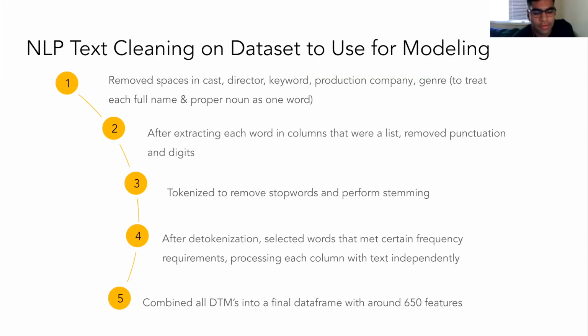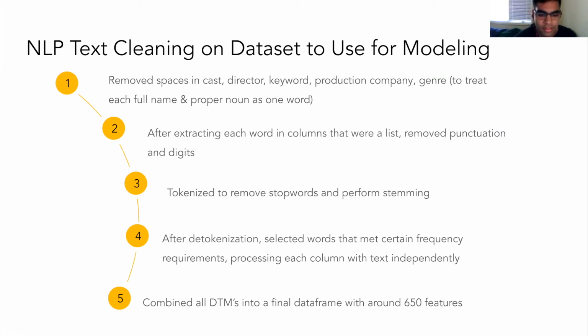Moving on to the analytics models, we first did NLP text cleaning on the final data set before use for modeling. First, we removed spaces from columns that had full names and proper nouns to treat all of those as one word. We then extracted each word in the columns that had a list and removed punctuation and digits so that we could get it into its proper form. After that, we tokenized to remove stop words and perform stemming. And after detokenization, we selected words that met certain frequency requirements so that we could get sizes of data frames that we felt were appropriate.